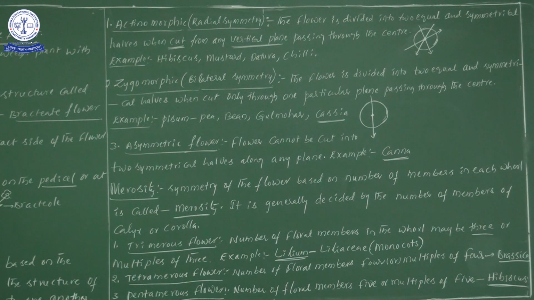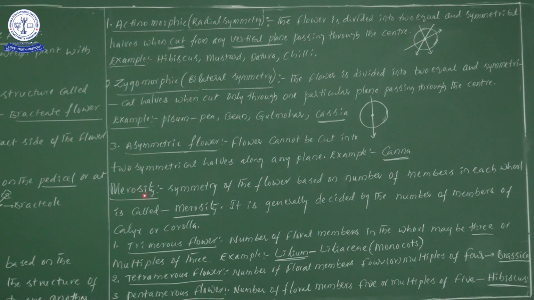So here, that particular flower cannot be divided into equal halves through any one particular plane. Whatever plane you take through the center, that flower cannot be divided into 2 equal halves. So that flower we consider as an asymmetric flower. What is the best example? The best example is Kanna indica. Okay, Kanna indica. Next concept is merosity.